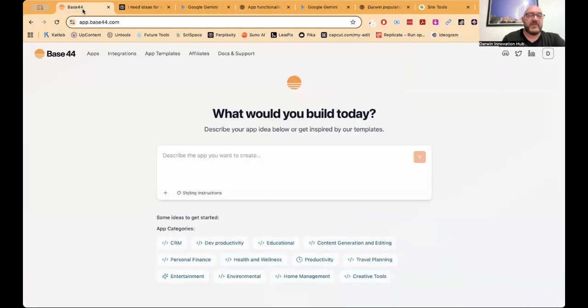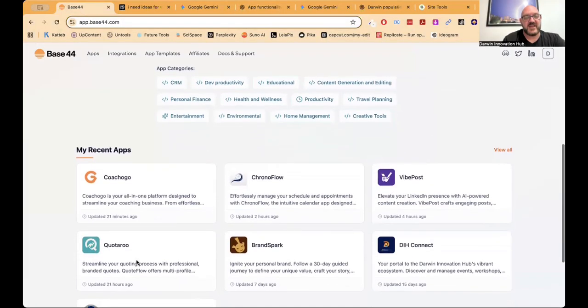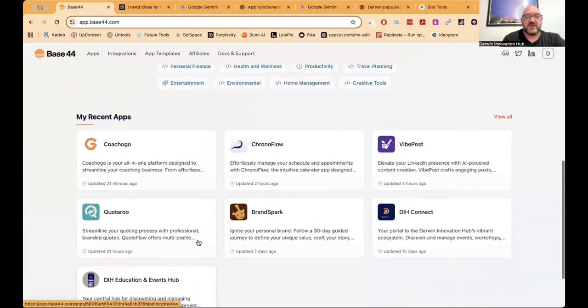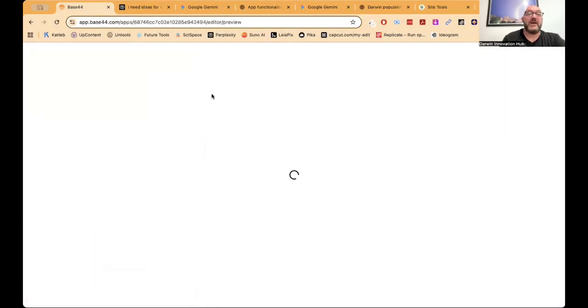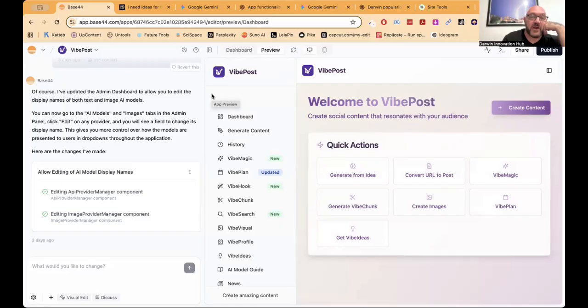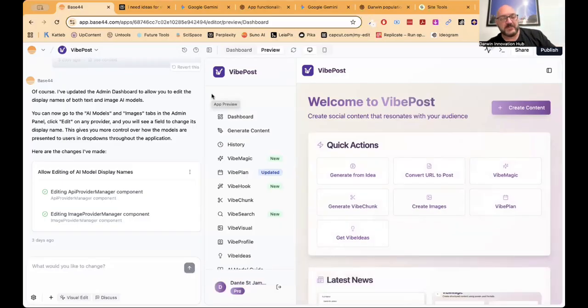Because meanwhile, over here on Base44, while it does that, I've been making some software. So one thing I made was a thing called Vibe Post. Now, Vibe Post, I've got interacting with all the different AI tools and image generators, and I've created my own interface to basically give me something that I could use. And it's also available for you for free as well.